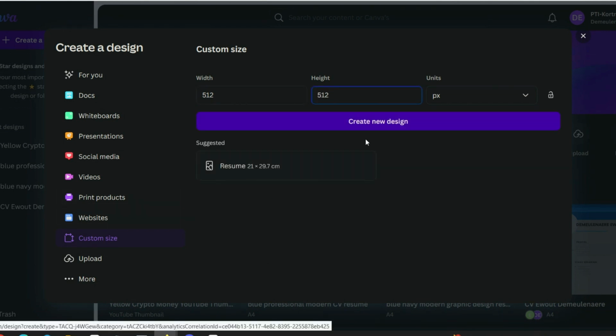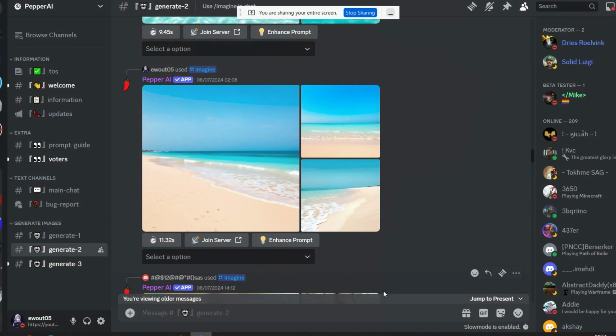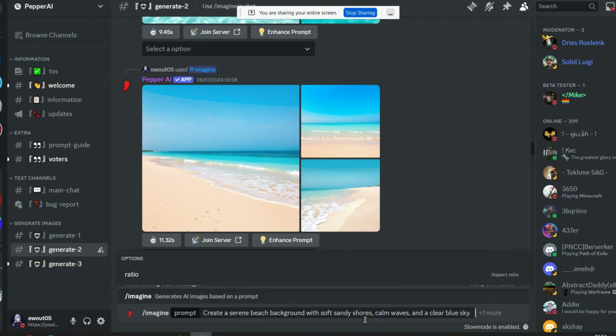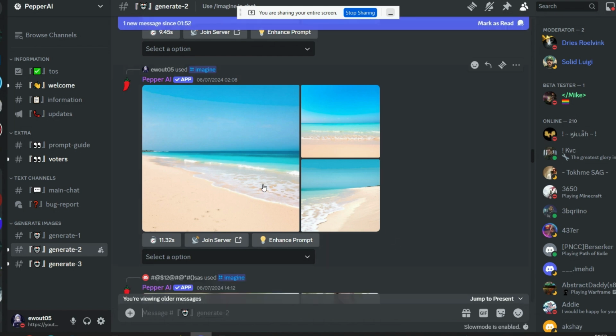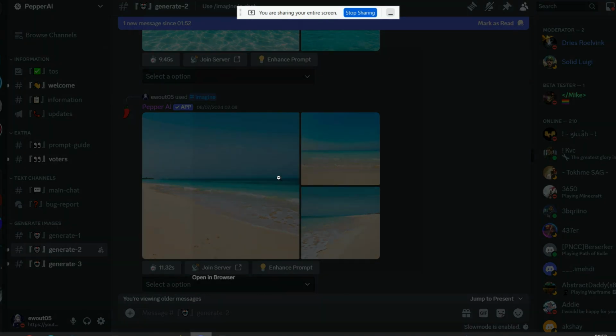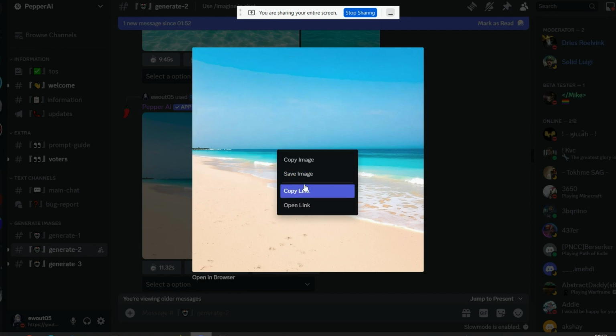With your Canva project ready, you can either choose a background image from Canva or generate one using Pepper AI. For this example, let's generate an image in Pepper AI. Go to the Pepper AI Discord server if you haven't already, and use the Generate To channel. I use this prompt: create a serene beach background with soft sandy shores, calm waves, and a clear blue sky. I will choose this prompt, but you can create your own prompt.